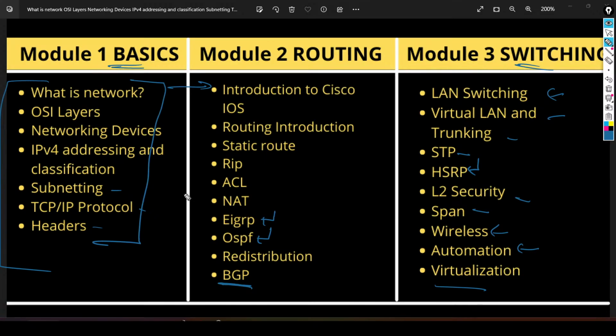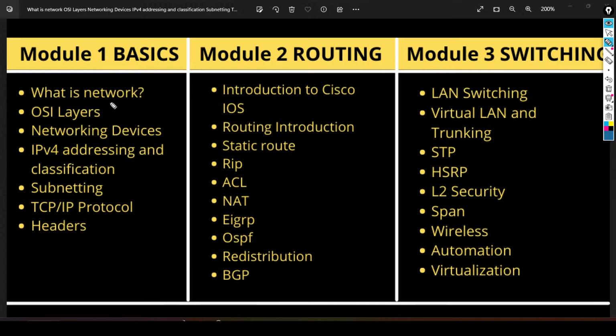These are very basic things, but these are VVI, very important topics. Inside the basic module, we will cover network fundamentals, OSI model, networking devices, IPv4 addressing and classification, subnetting, TCP/IP protocol and headers. Then we will understand Cisco IOS, right? What is the booting behavior of Cisco IOS? When you turn on the device, how does the device boot?